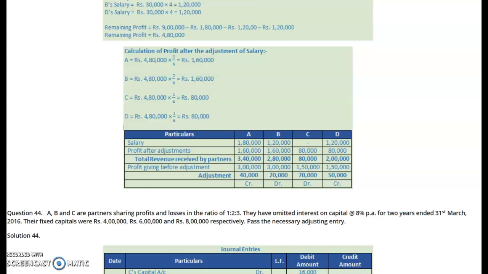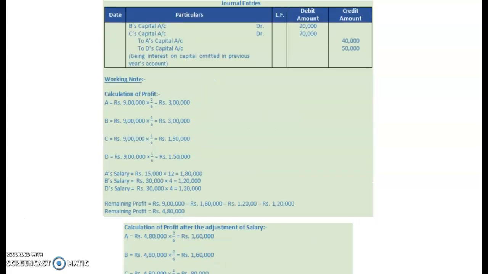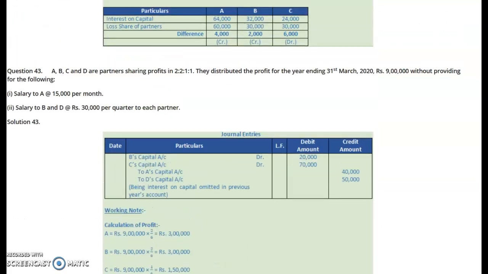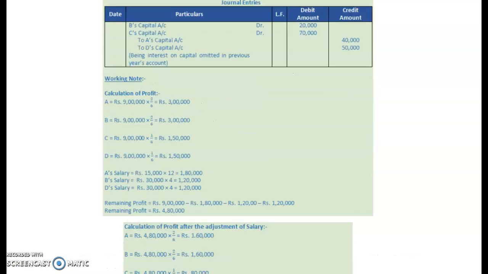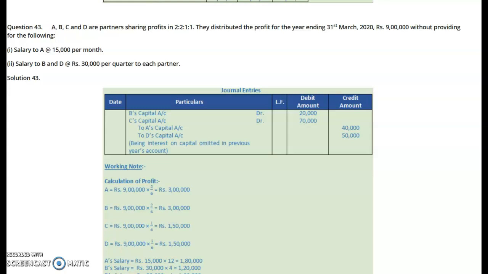This 4,20,000 will be taken by the partners as salary, and that 4,20,000 will be borne by the partners in their profit sharing ratio, that is 2:1:1. So the total amount of 4,20,000 will be distributed among the partners as 1,60,000, 1,60,000, 80,000, 80,000. How? This is with reference to their profit sharing ratio 2:1:1.